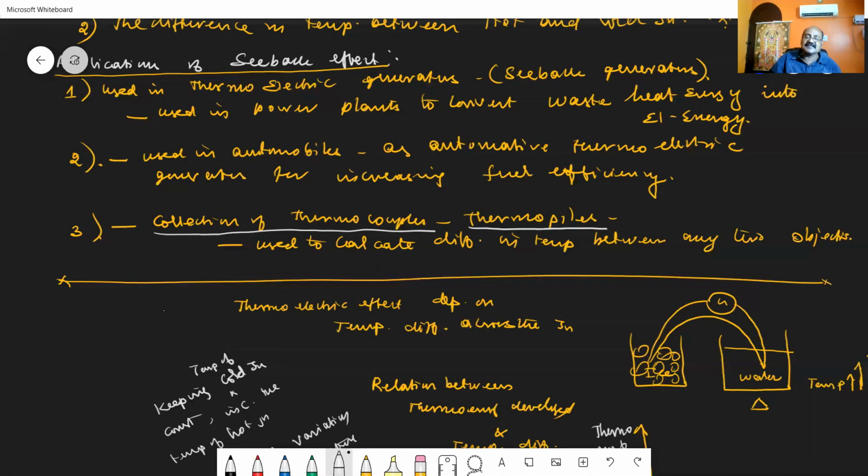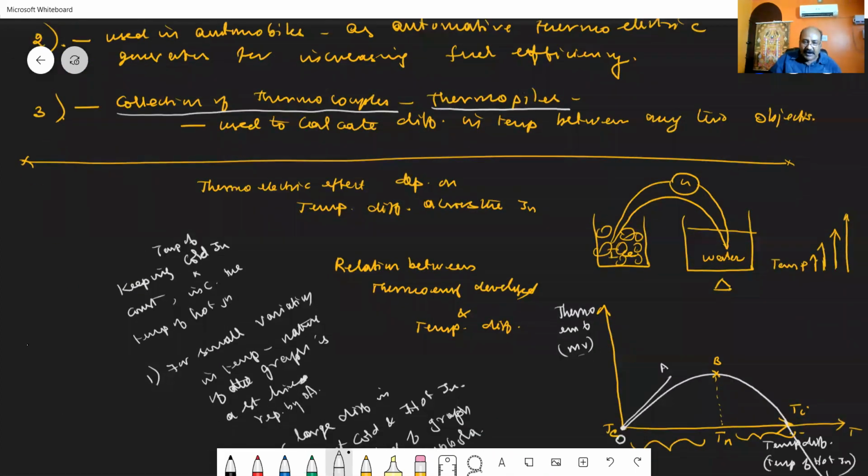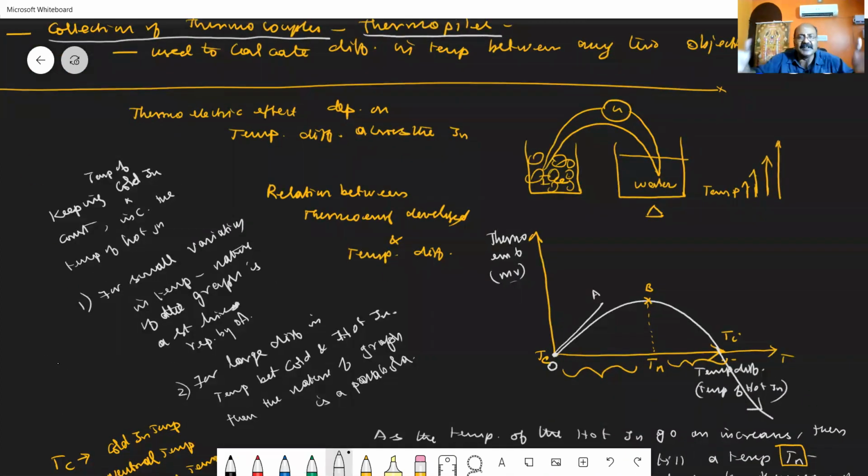But when you are considering this thermo-EMF, thermocouple or Seebeck effect, apart from this we have to study some more concepts. How the thermo-EMF varies with temperature should be studied and related with thermo-EMF. For that, I have considered the junctions of the thermocouple placed at 2 different temperatures. One junction I have taken as ice, the cold junction. Another one I have taken as water, which is heated. This junction we are calling the hot junction.